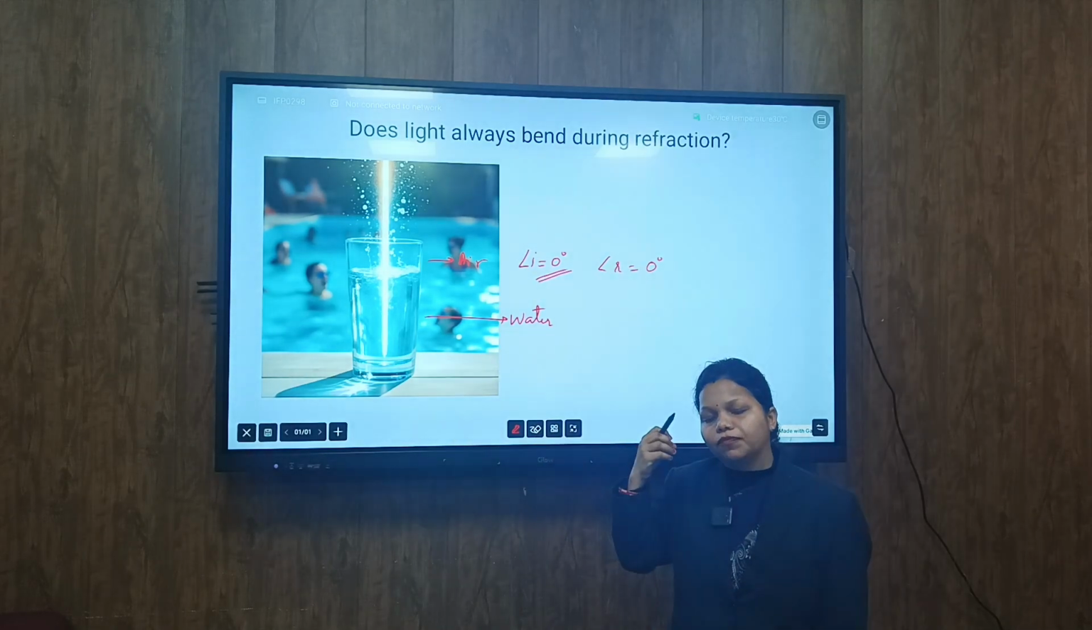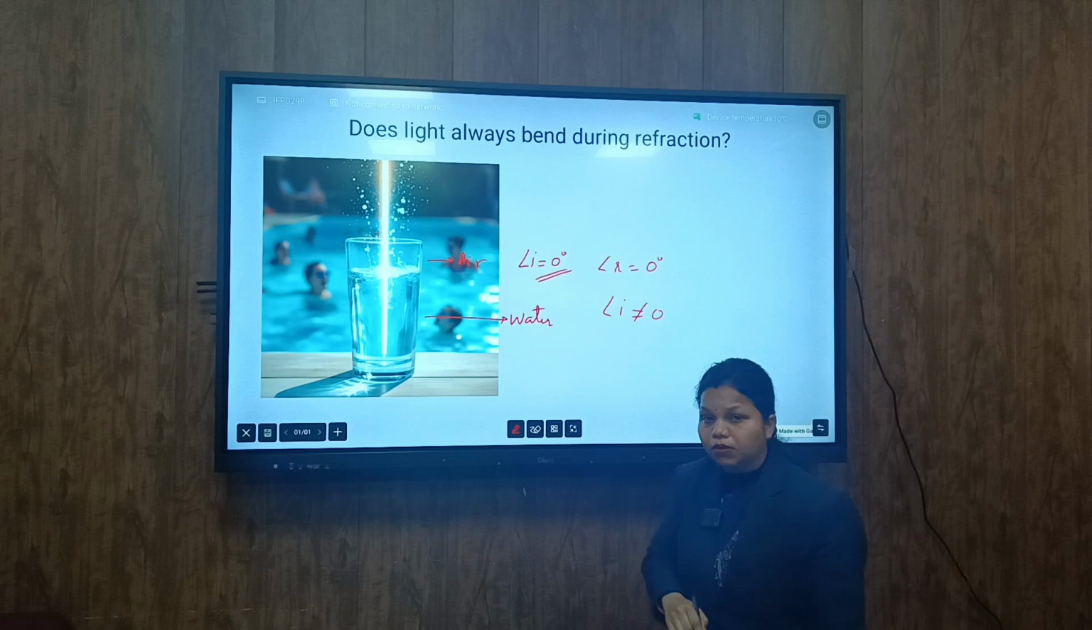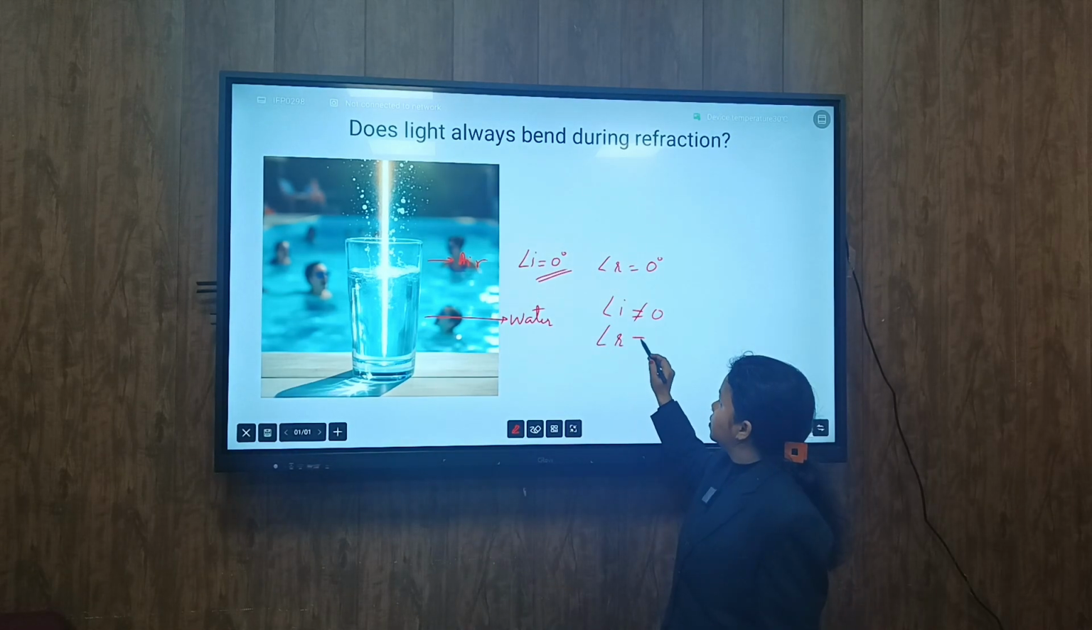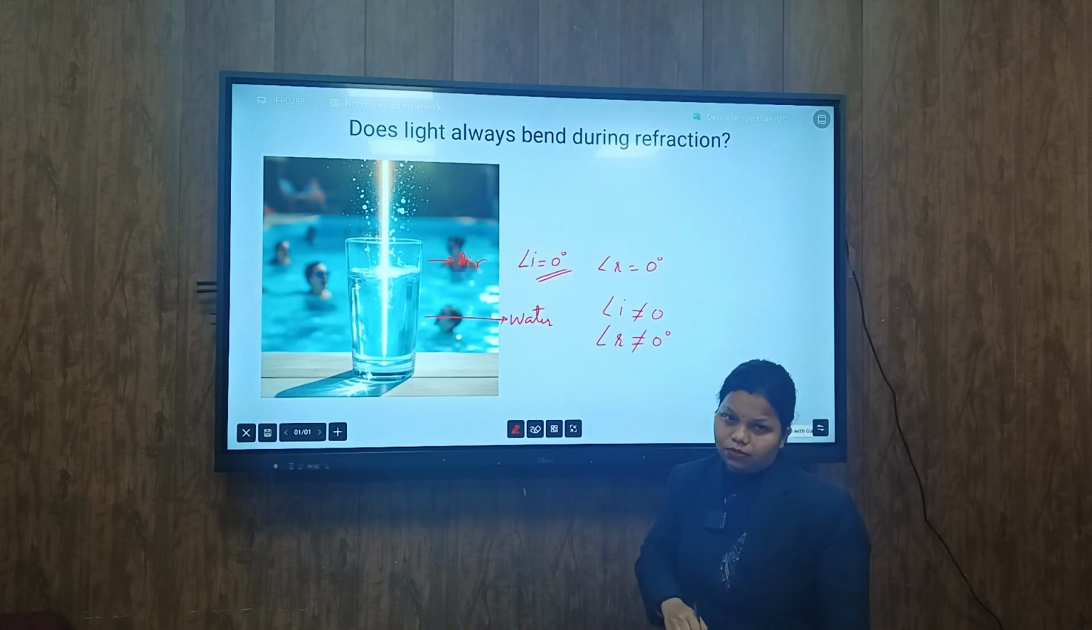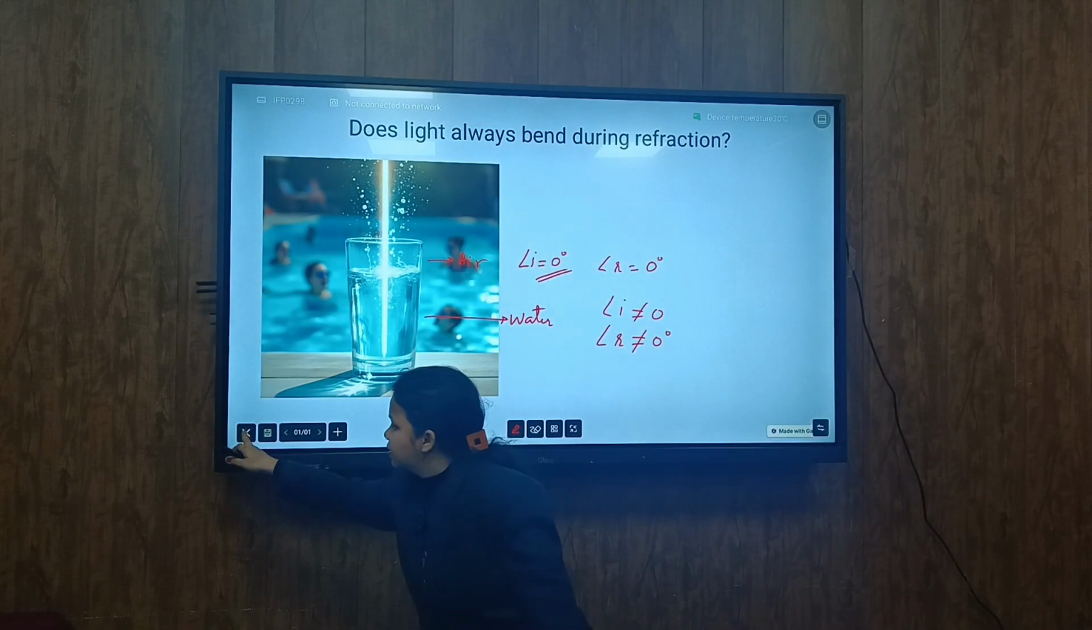This is the only case. Any other case, that means any other angle of incidence which is not equal to 0, the angle of refraction is never equal to 0. So this is the case that I want to discuss with you.